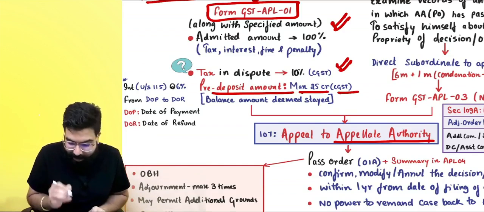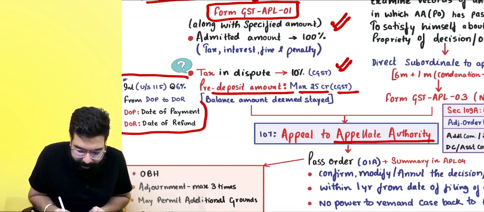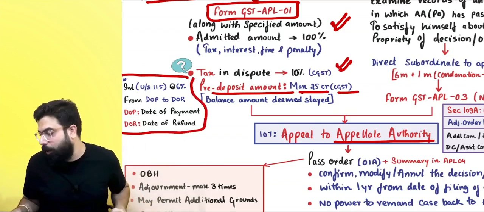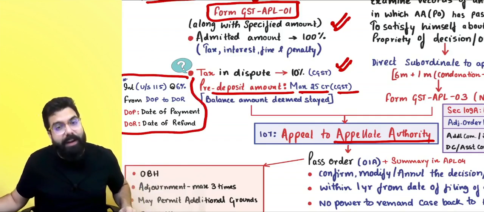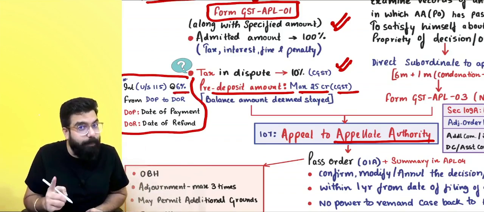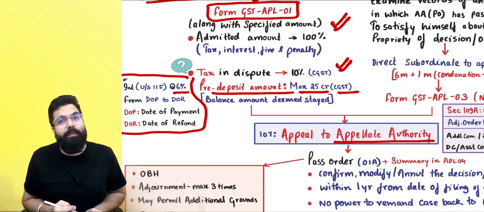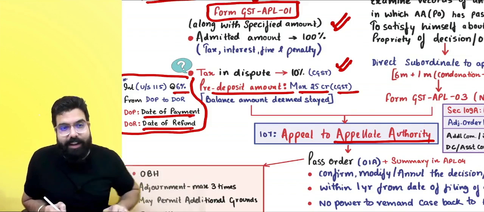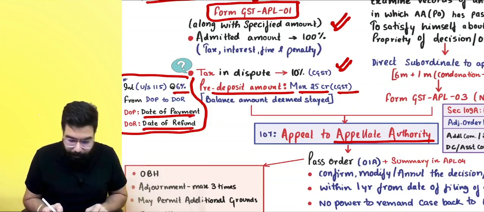Okay, sir, the point is clear. Always remember, if you have paid any pre-deposit now and later, because of the order of the appellate authority, the pre-deposit is refunded, the pre-deposit will be refunded along with interest at the rate of 6% under section 115, that is from the date of payment till the date of refund, you will be given interest at the rate of 6%. Yes, sir, point is clear.